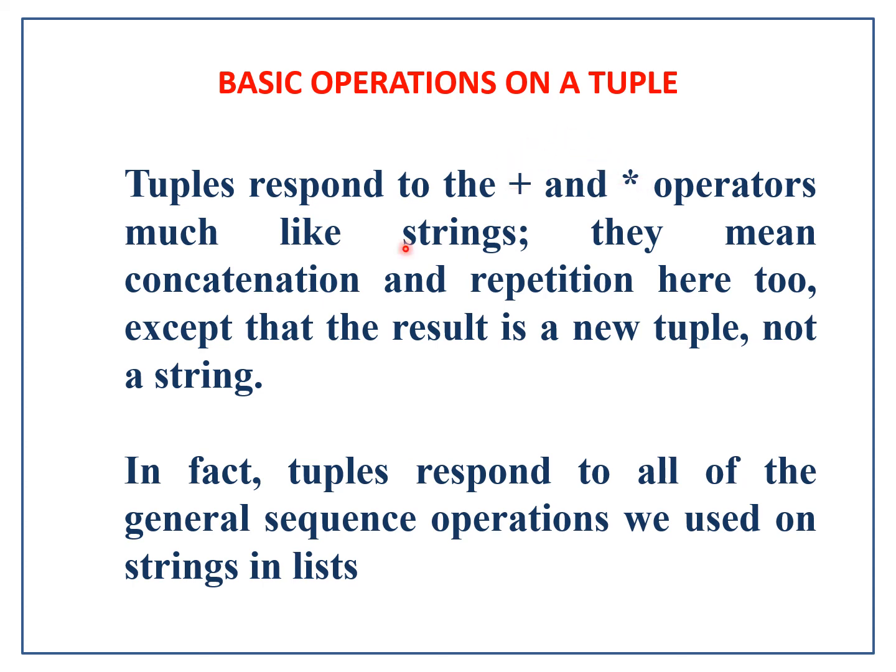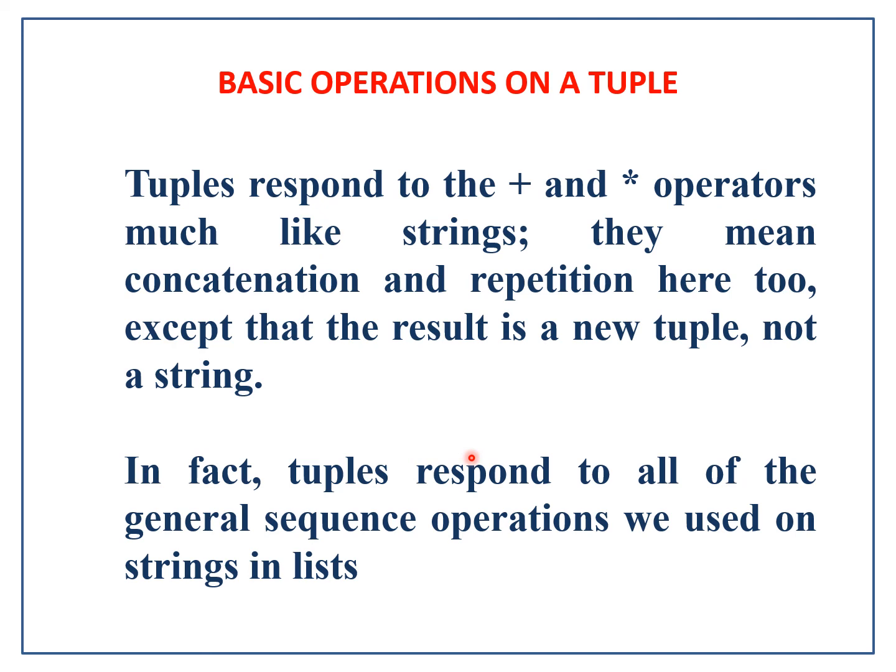Addition symbol is meant for concatenation and star symbol is meant for repetition. But remember that the result is a new tuple. Plus works by combining or concatenating any two tuples. Star works as a repetition operator, but the result while using this plus and multiplication operator is a new tuple. It is not a new string.